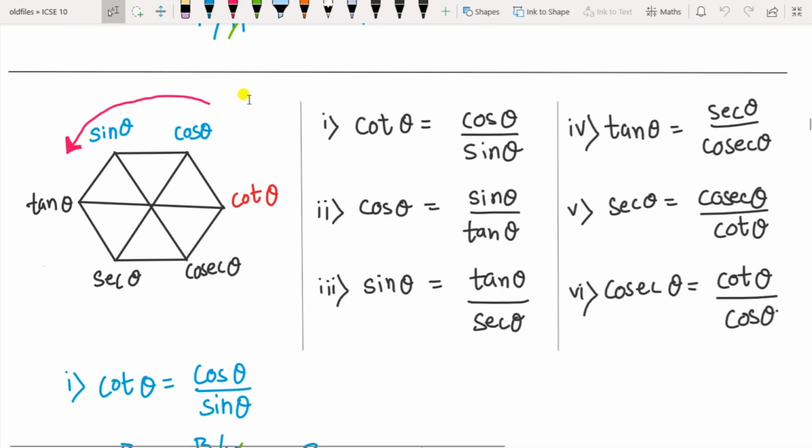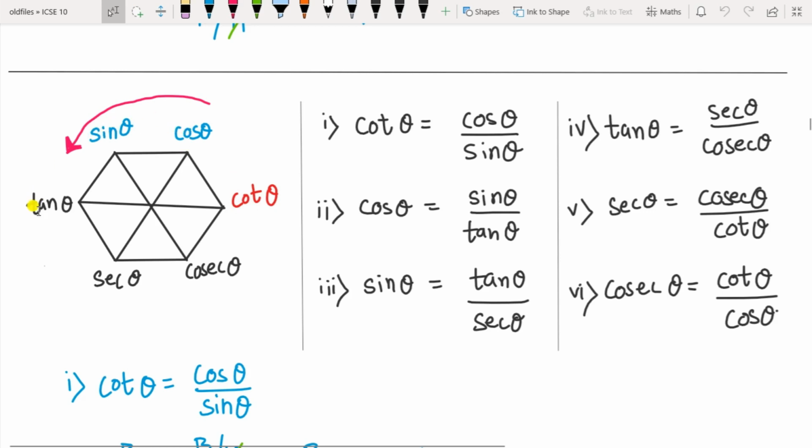Now if you go to the left hand side, similar formulas you can write, other 6 quotient formulas. So if you move to the left hand side, now if you are considering cot theta, then the ratio of the next 2 functions, that is cos upon sine, is the result of the cot theta. So cot theta equal to cos theta upon sine theta. Cos theta will be equal to sine upon tan theta.